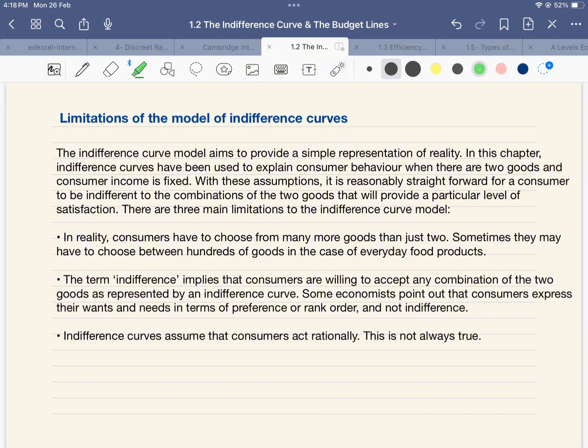not in terms of indifference. And the last limitation is that the indifference curve assumes that the consumer is always rational, which is not entirely true. With this, we come to the end of this topic.